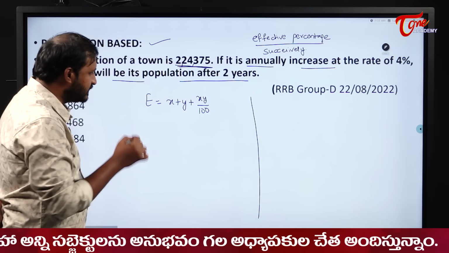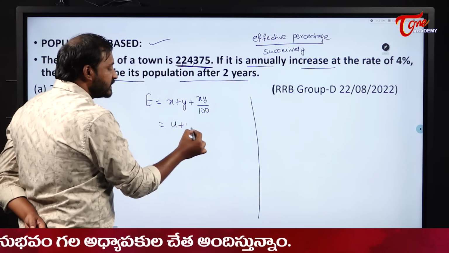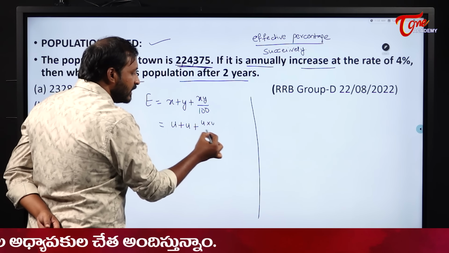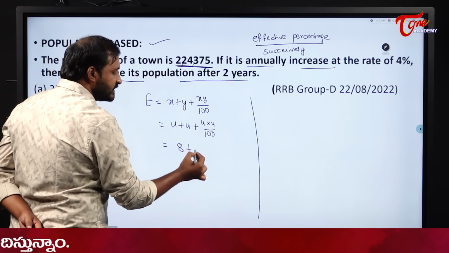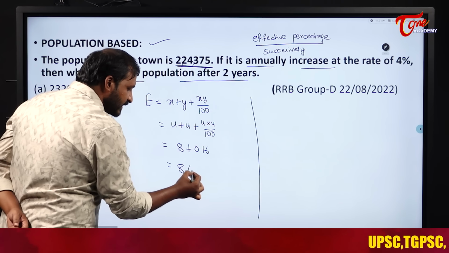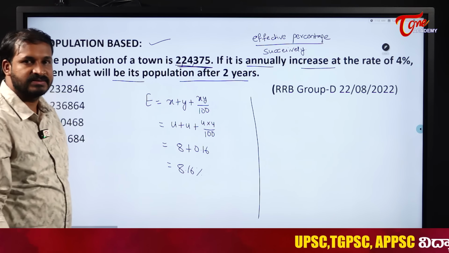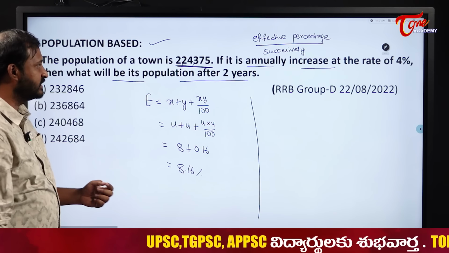When you go with this formula, what happens here? Every year 4, so 4 plus 4 plus 4 into 4 by 100. It will become 8 plus 16 by 100, that is 0.16. That is 8.16 increase. The population increases by 8.16%.